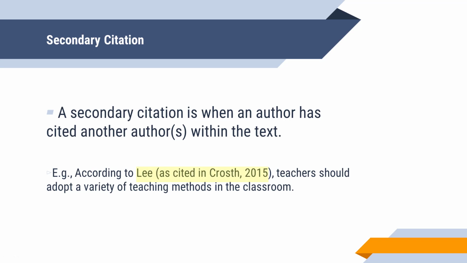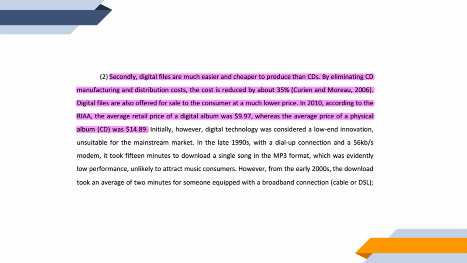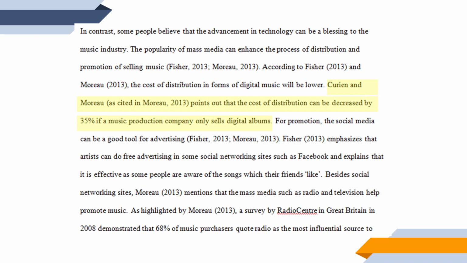Now let's take a look at an example of a secondary citation. Let's say I have this article here by Francois Moreau that was published in 2013. I want to paraphrase this information here that's highlighted in pink into my literature review. So you can see that this information is actually coming from a secondary source by Kurian and Moreau, published in 2006. So when I incorporate this into my literature review, I would write something like this.